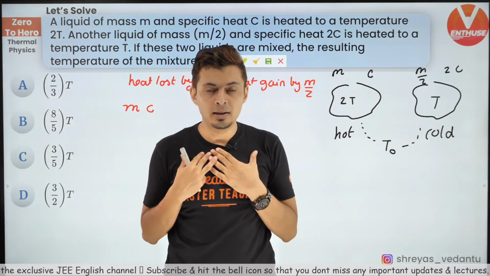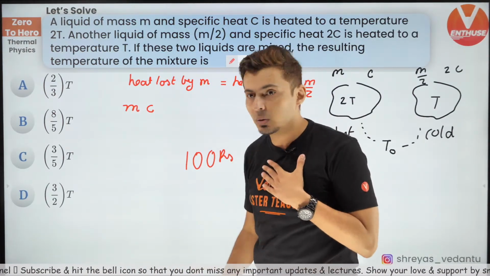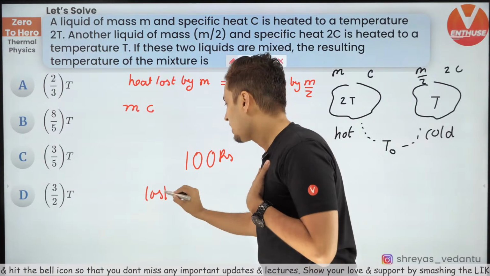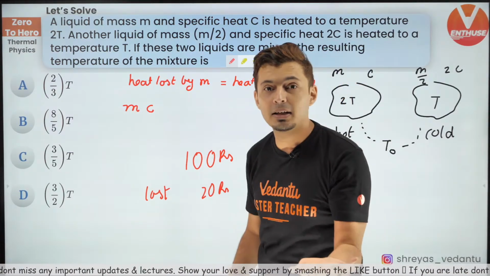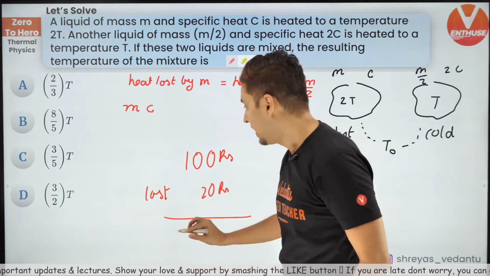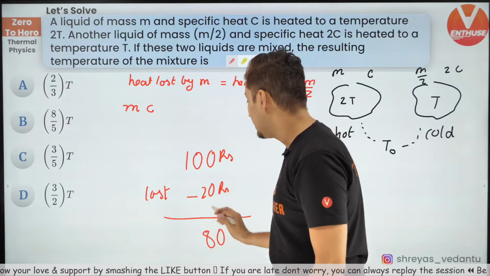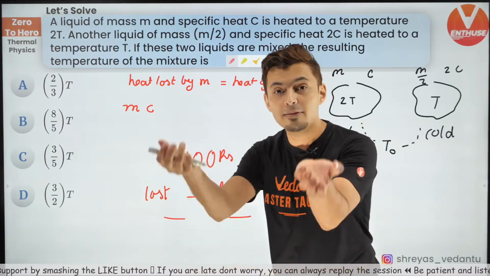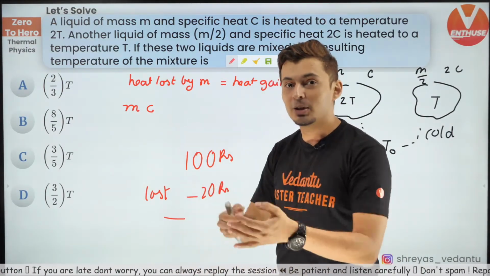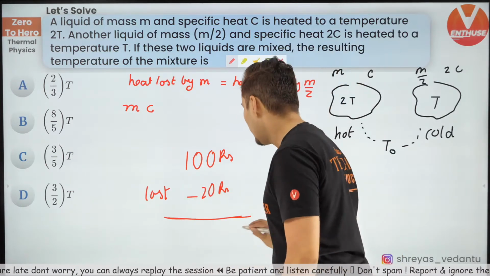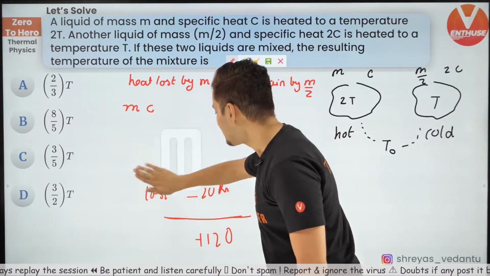If, for example, I have 100 rupees, and I tell you I lost 20 rupees, how many rupees do I have? I have 80 rupees. If you say I lost minus 20 rupees, then that means actually I have gained 20 rupees. So lost minus number means it is actually adding it. So don't put a minus sign. If I lost minus 20, that means my actual number of rupees is 120. So understand the difference.